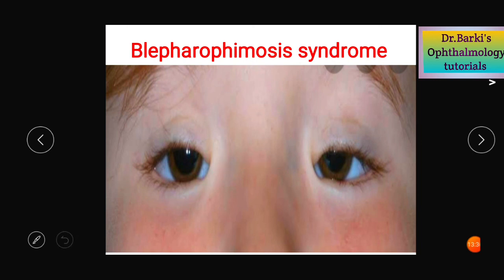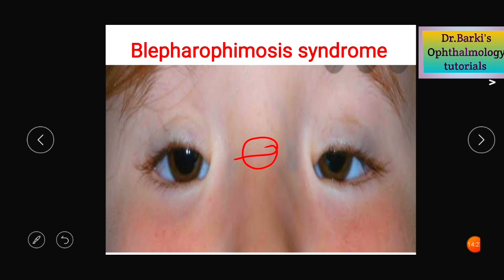To repeat, the components are a smaller palpebral fissure, moderate to severe symmetrical ptosis with poor LPS function, telecanthus, epicanthus inversus, and there can be a poorly developed nasal bridge as well, and hypoplasia of the superior orbital rim can be seen.